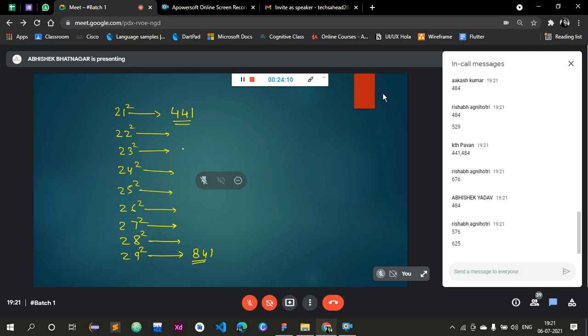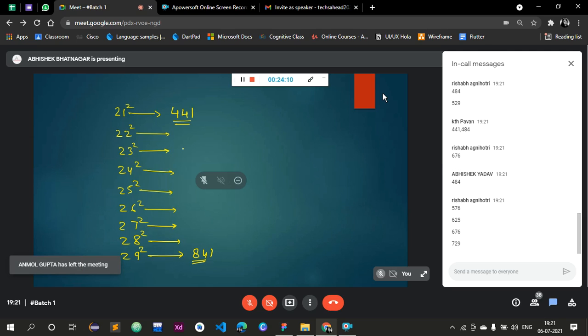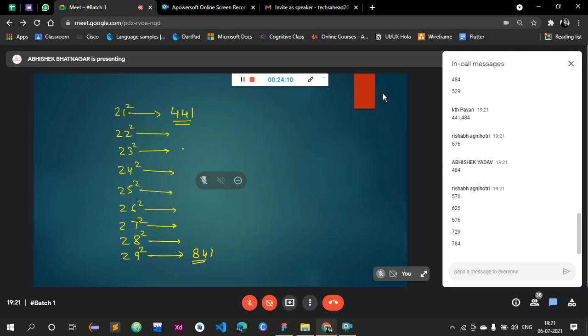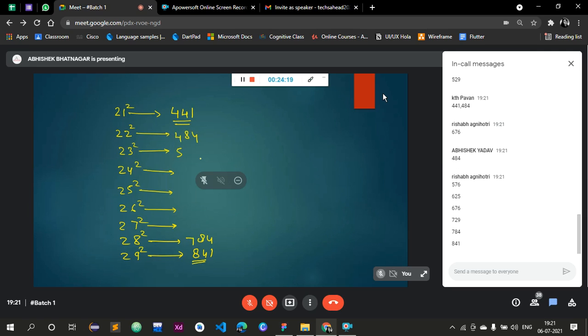Now see, one easiest concept to deal with the questions of problem on ages is that whenever you try to solve the question, always solve the question considering their present ages. Do not try to go with the past, always try to solve the question with respect to their present ages. Let's see how.